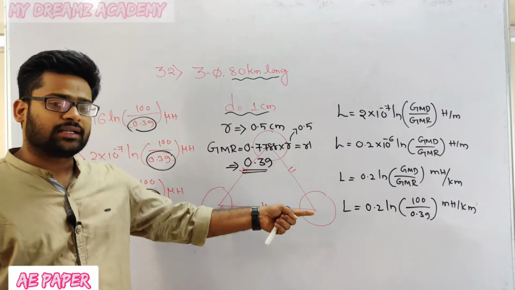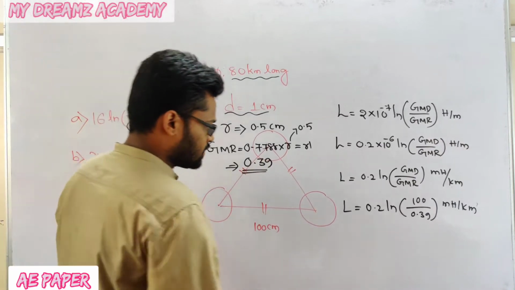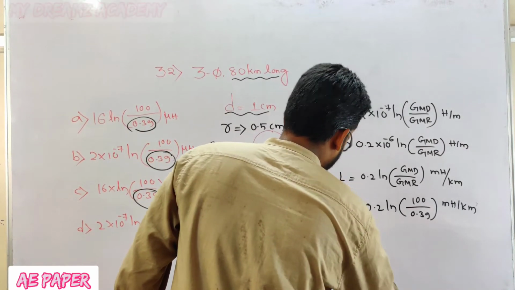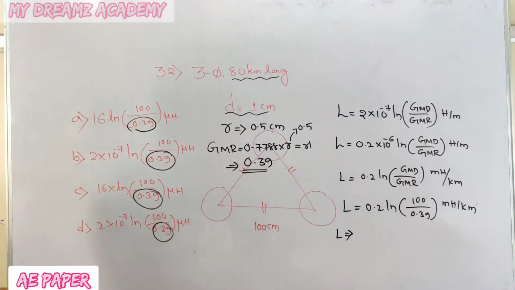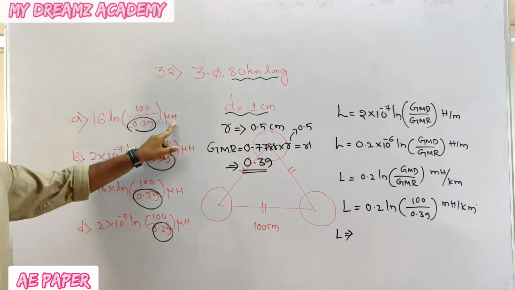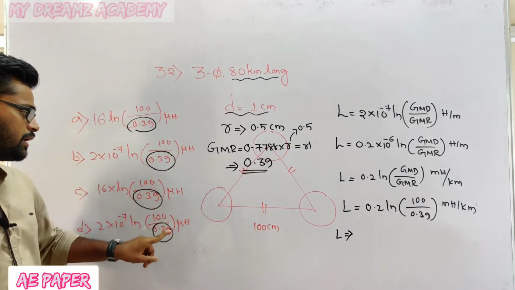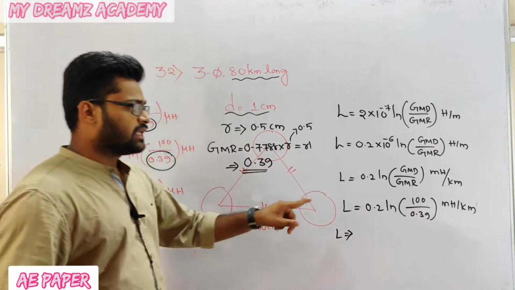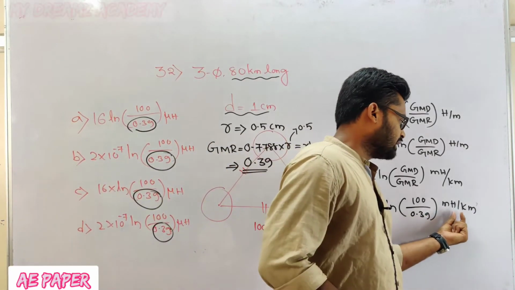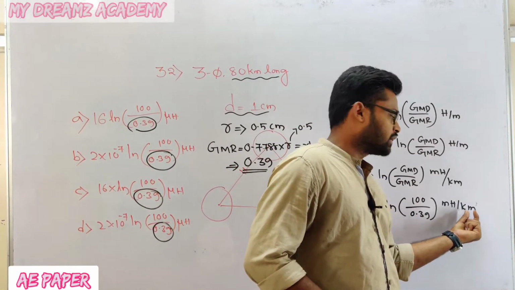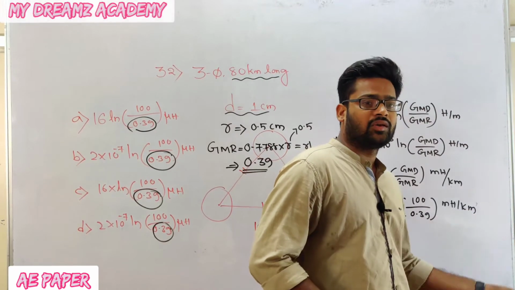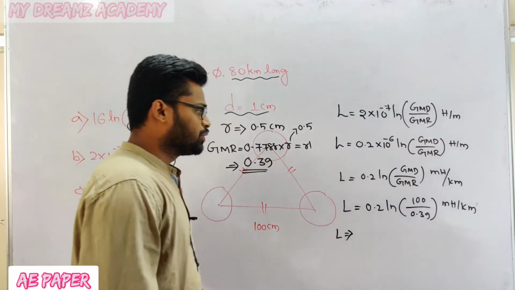Is that the answer? No, it is not the answer. Sir, why sir? Because see the units of every option: microhenry, microhenry, microhenry, microhenry. But here you see millihenry per kilometer. Okay, we need to eliminate this per kilometer. What do we have to do for that?